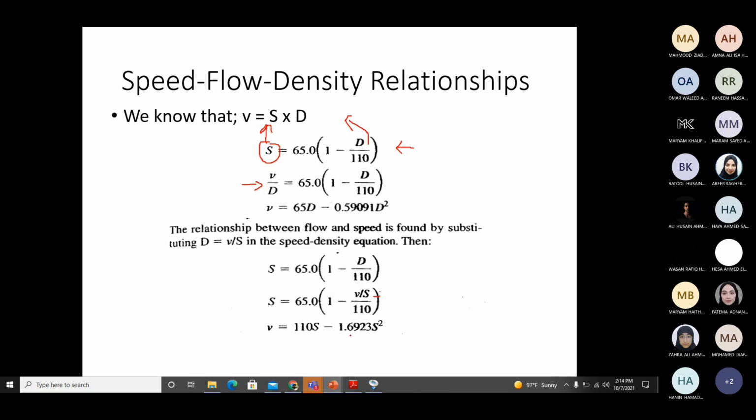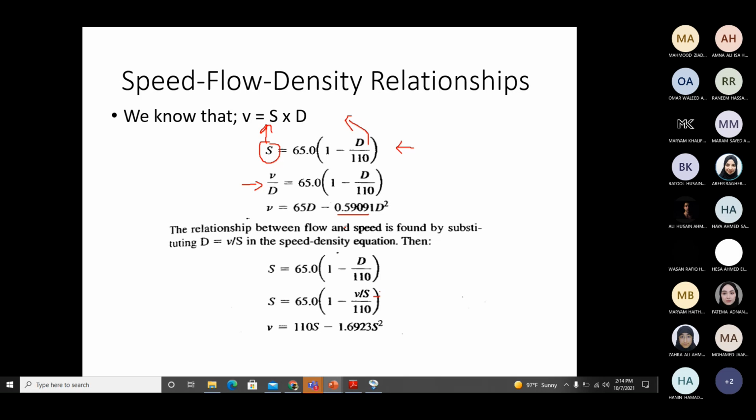So 1.69 was basically 110 upon 65, and 0.59 was basically 65 upon 110. 65 upon 110 gives you this factor. Obviously when you open the bracket, you can calculate these values yourself. So this is the equation between flow and speed. So I have the three equations.